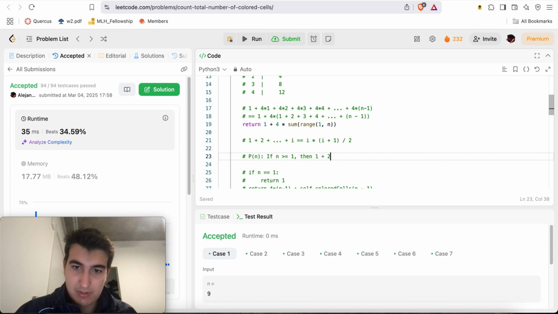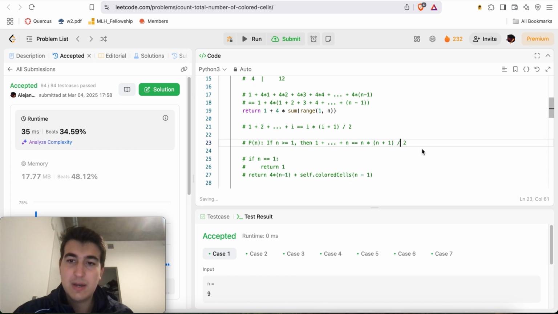Then 1 plus 2 plus ... plus n is equal to n times n plus 1 over 2, right?